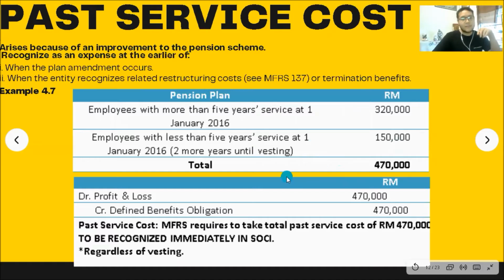So past service cost requires us to take the total past service cost of 470,000 to be recognized immediately in the statement of comprehensive income. So you just add up, get the total, and debit profit and loss 470,000, credit defined benefit obligation. The 2 more years until vesting doesn't matter because it happens in the past. So that's it. Just take the total and recognize it immediately in the comprehensive income.